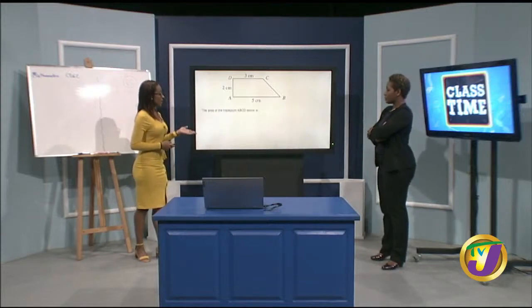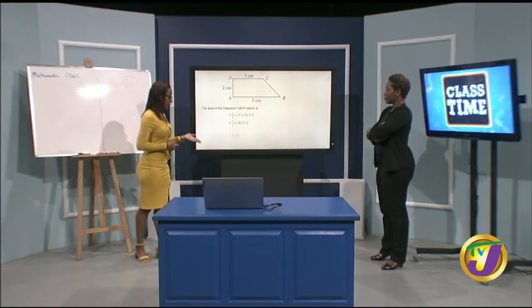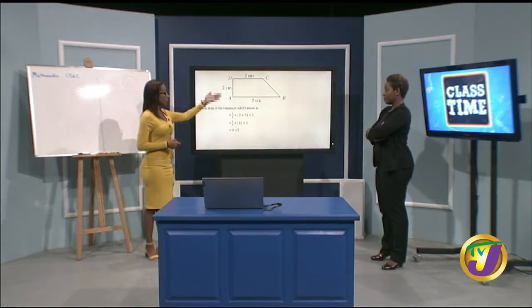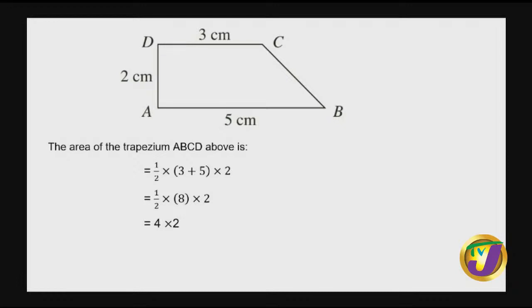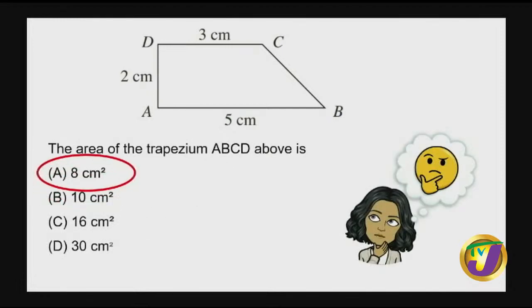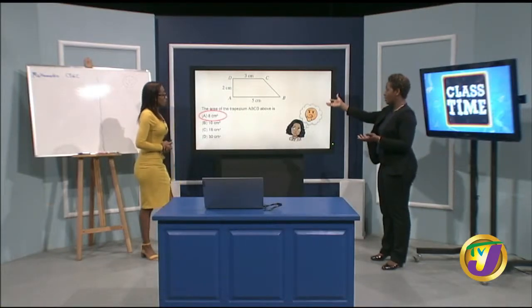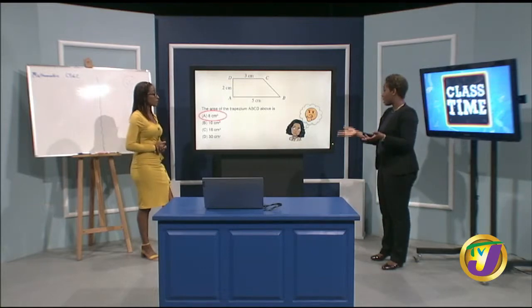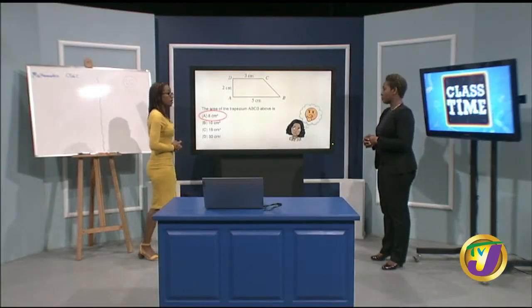Okay. And you would have rightly said we would have definitely arrived at the same answer, because half multiplied by (3 plus 5), all in brackets, multiplied by 2, remember our 2 here is our perpendicular height. So it would have now been half multiplied by 8 multiplied by 2. So half of 8 is 4 multiplied by 2, which gives us 8 square centimeters. So you can approach this question by decomposing the shape into 2 plane shapes, the rectangle and the triangle, or if you are fully aware of the trapezium formula, just plug in the values. Yeah, we just need to plug it in. Solve. Not hard at all.